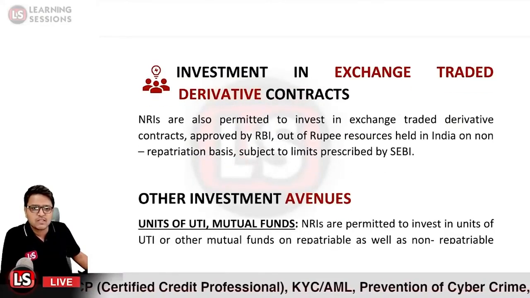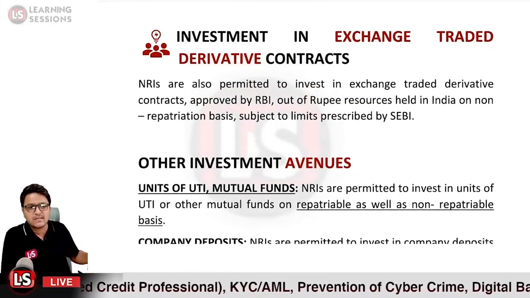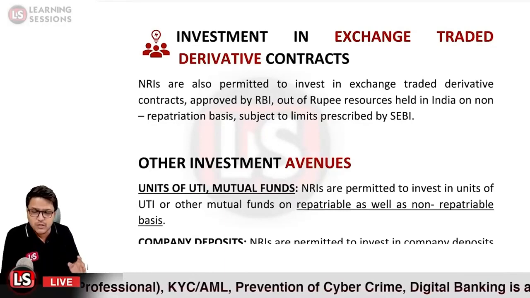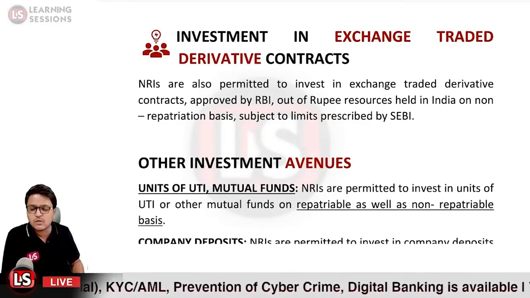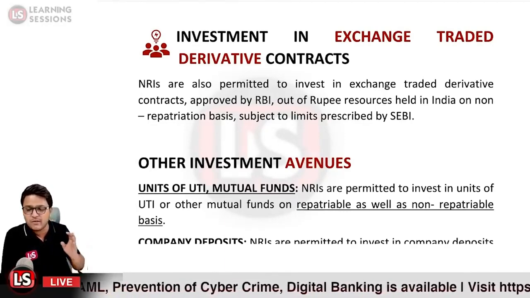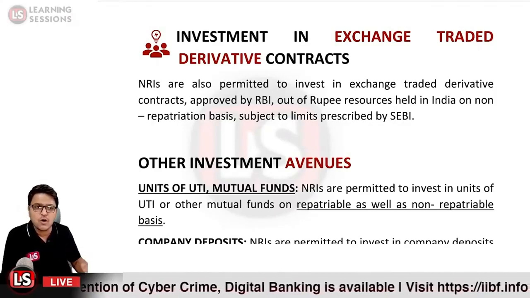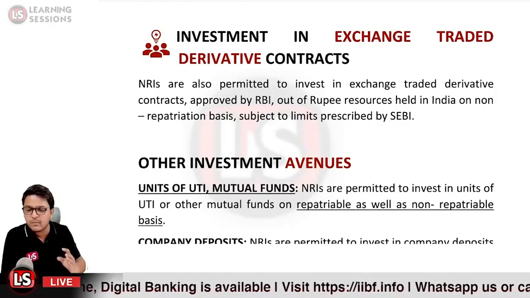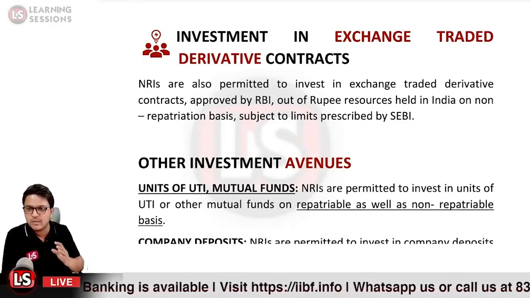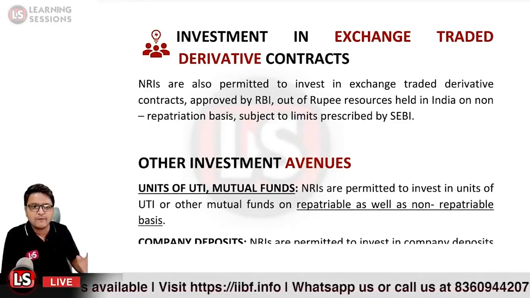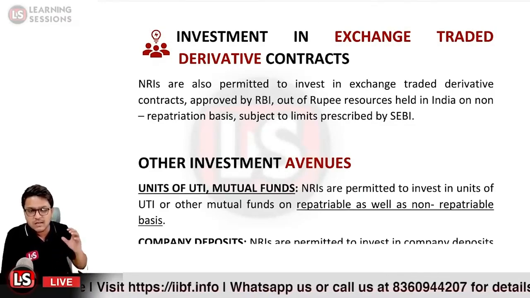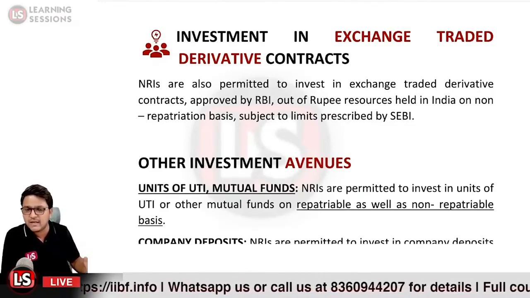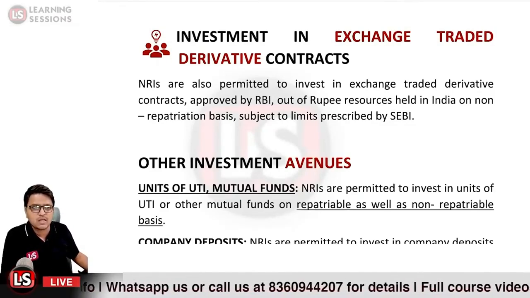And what are the other investment avenues which are available? NRIs can invest into the units of the UTI, or they can invest into mutual funds on a repatriable basis as well as a non-repatriable basis. You need to know one thing only: if it is on a non-repatriable basis, the proceeds will be credited to the NRO account, and if it is on a repatriable basis, the proceeds can be credited to the NRE accounts also.